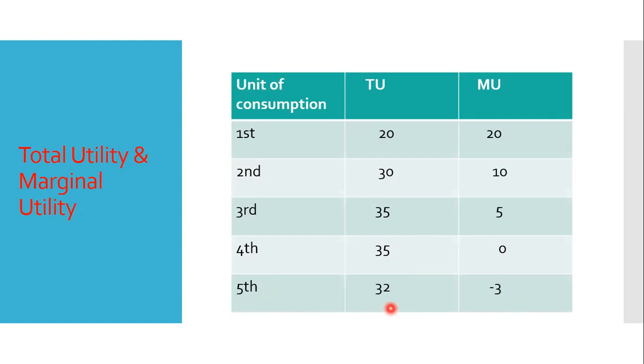That means marginal utility can be positive, can be zero, can be negative. When marginal utility is positive, total utility increases. When marginal utility is zero, total utility does not increase. It remains the same. When marginal utility is negative, total utility decreases from 35 to 32.